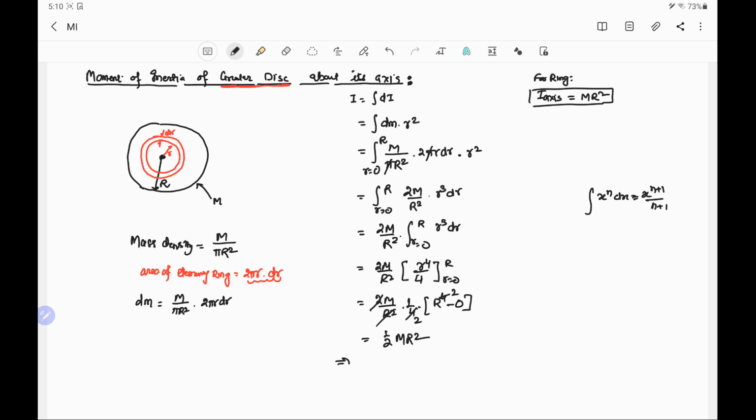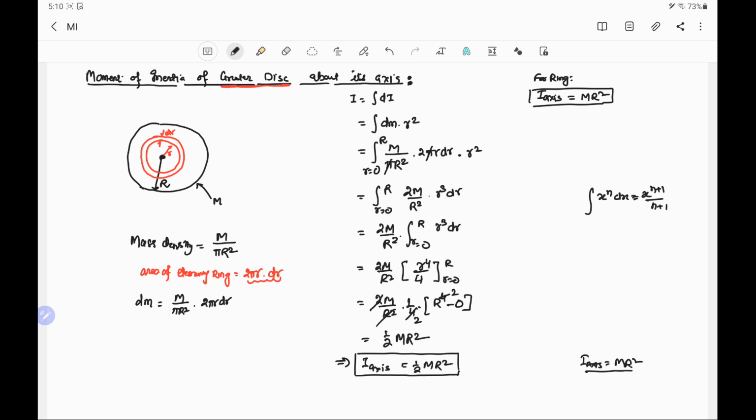This implies that the moment of inertia about the axis passing through the center and perpendicular to the plane of the disk is half m R square, where m is the mass of the disk and R is the radius of the disk. If we compare this result with the circular ring, for the ring we found I axis equal to m R square.